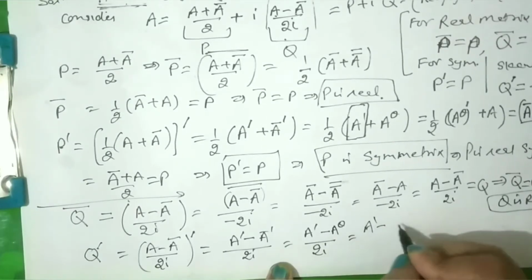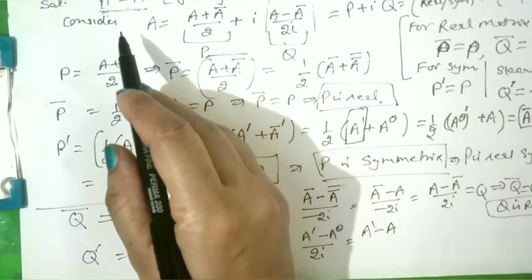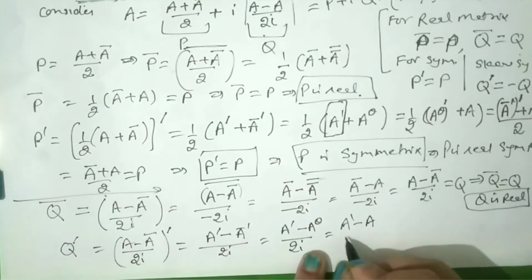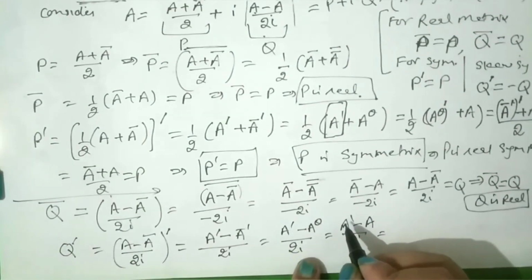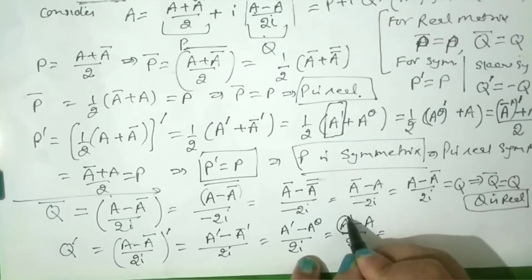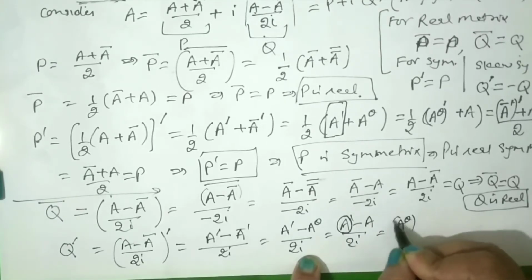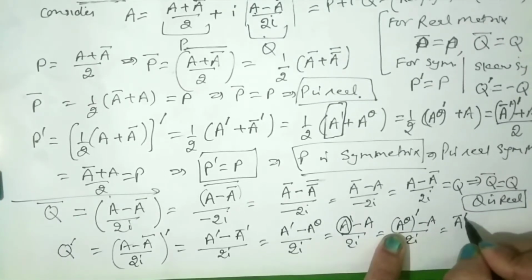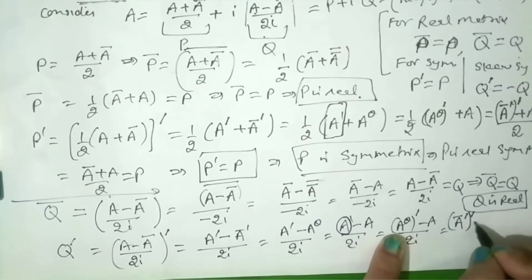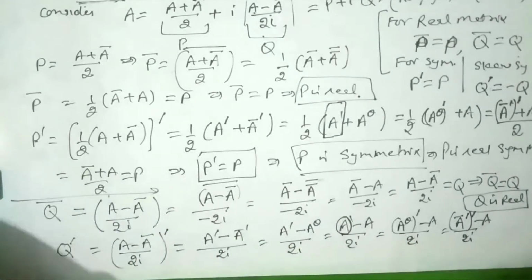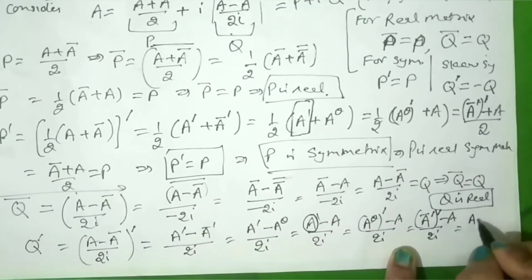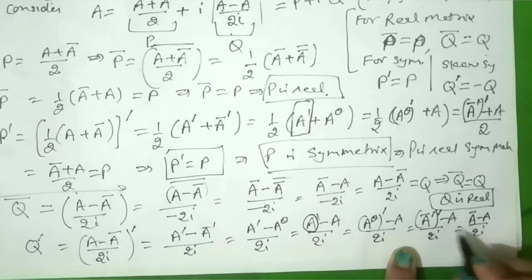A theta is nothing but A, because A is given Hermitian, upon 2 iota. Now the important thing again comes into play, that we have to put the value of A as A theta. So this is A theta, keeping the transpose sign as it is. A theta means A conjugate transpose, and one more transpose, minus 2 iota upon 2 iota. Now this is twice the sign of transpose, so it will be A conjugate minus A upon 2 iota. The transpose cancels with transpose, and A conjugate is left.